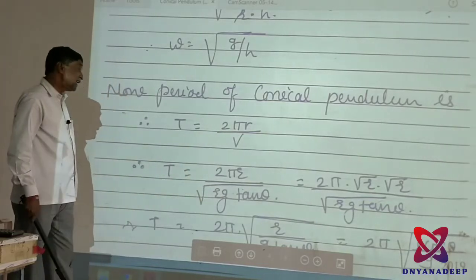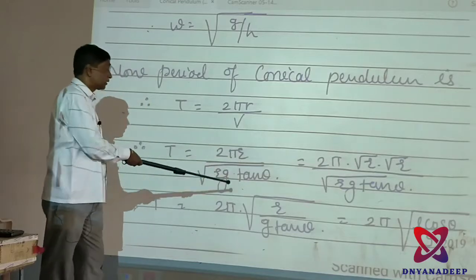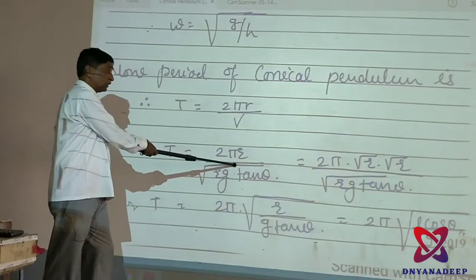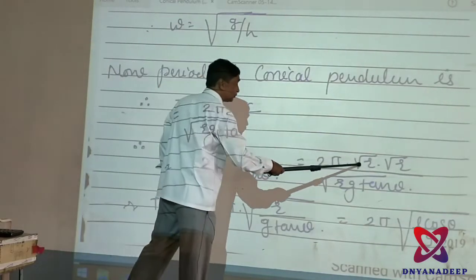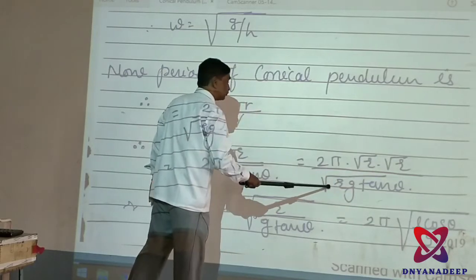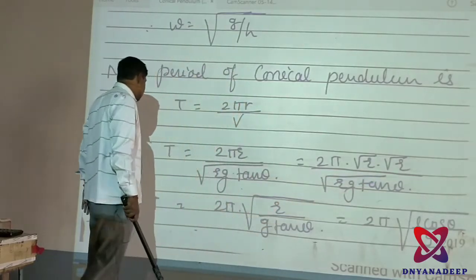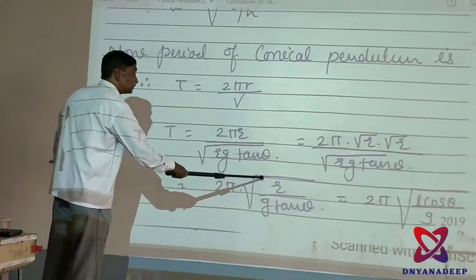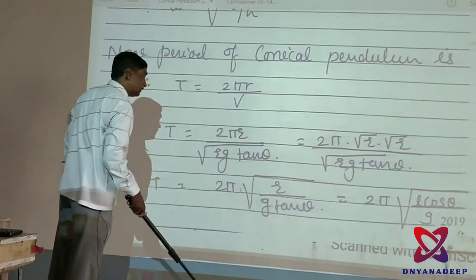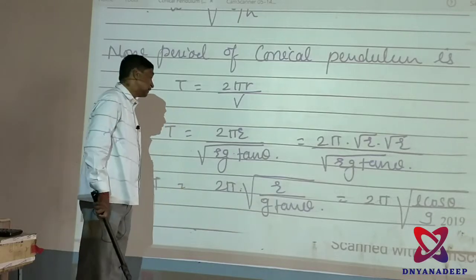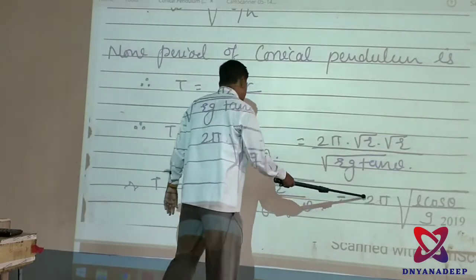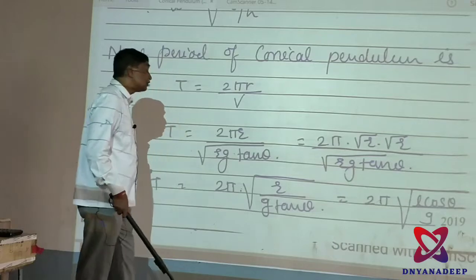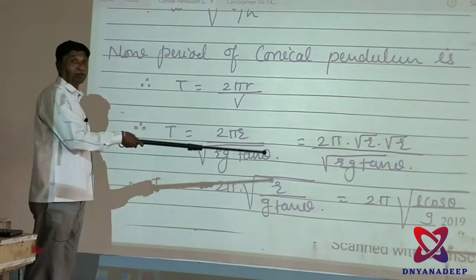The next, I take 2 pi and solve here r, that means I can write square root of r into square root of r g tan theta. Then you get T is equal to 2 pi as it is, square root of r upon g tan theta, is equal to 2 pi square root of L cos theta.